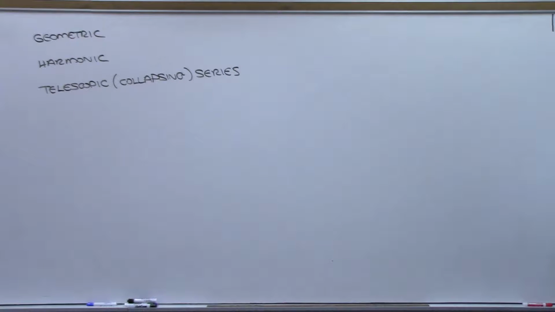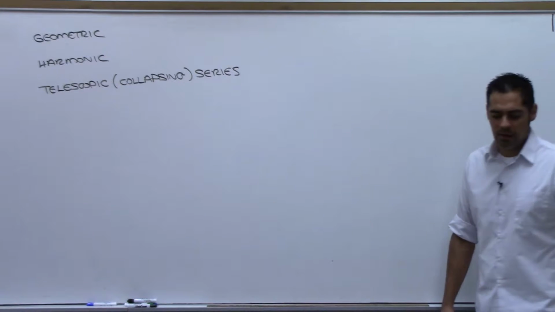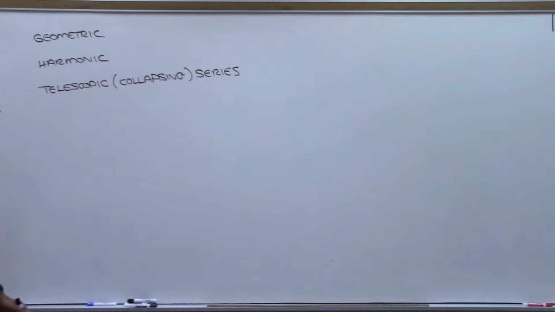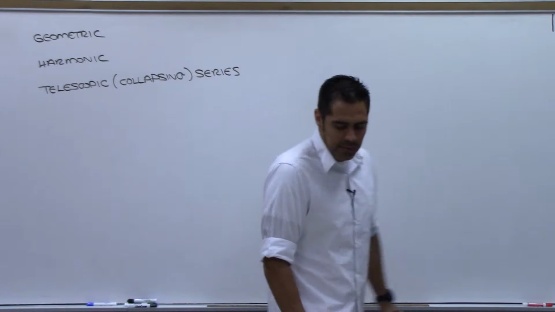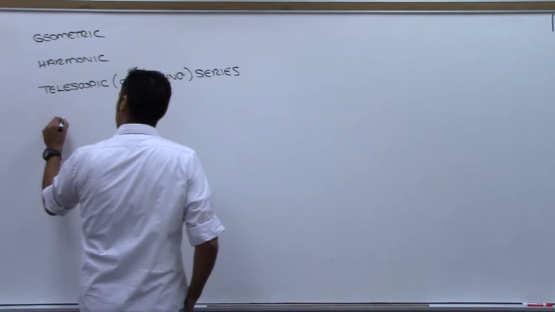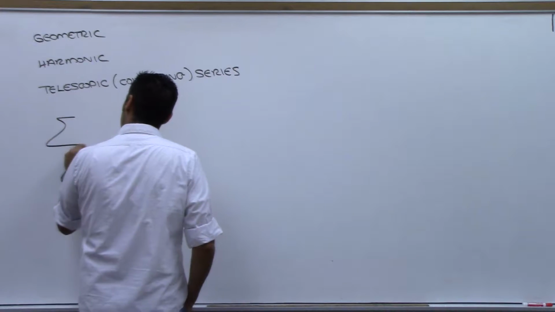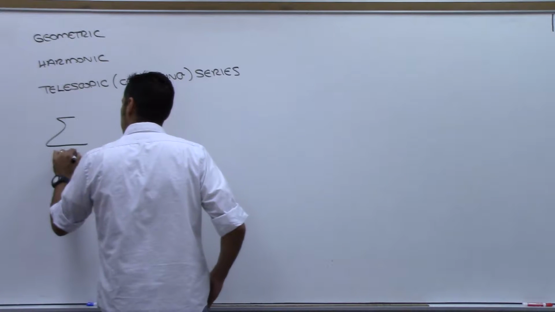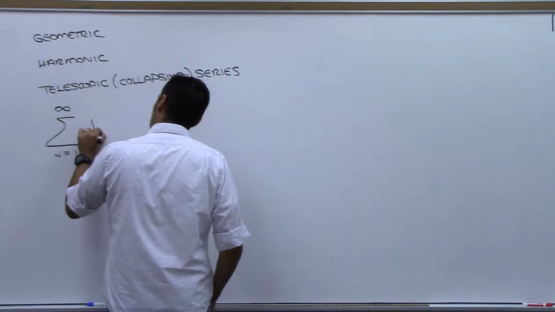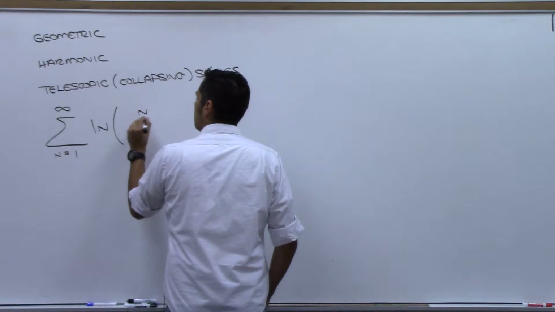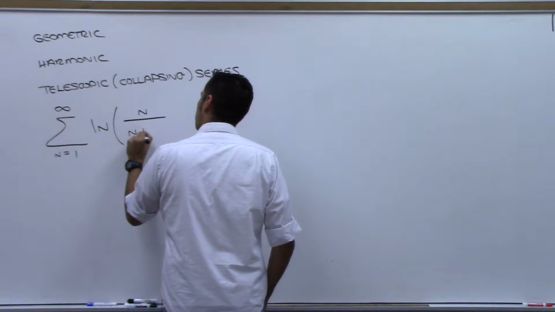Let me do the problem first, and I think you'll see why. Okay? I don't want to give it away yet. Because you may be like, what's the relationship between telescopic and collapsing? All right. Good question. All right, so I'm going to give you the series. You ready? Here it is. What is the sum n equals 1 to infinity of the natural log of n over n plus 2?